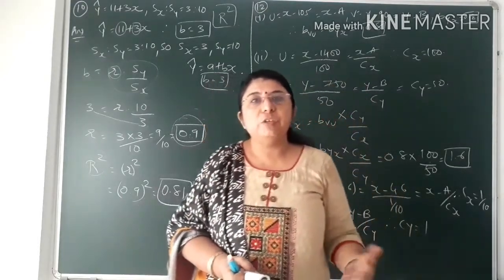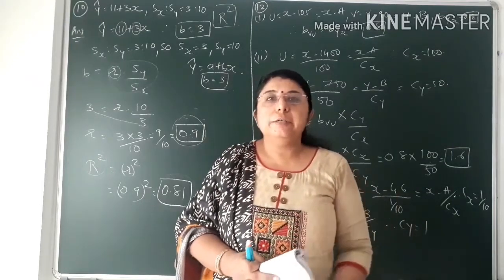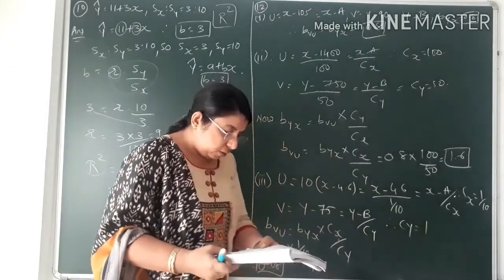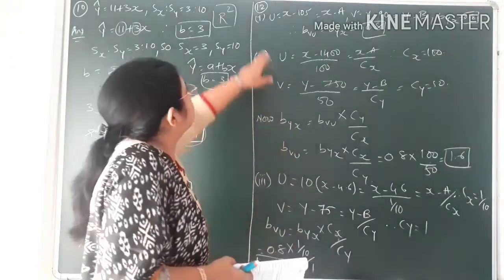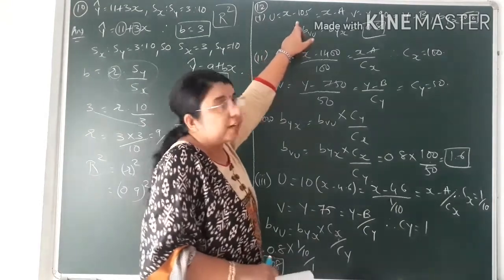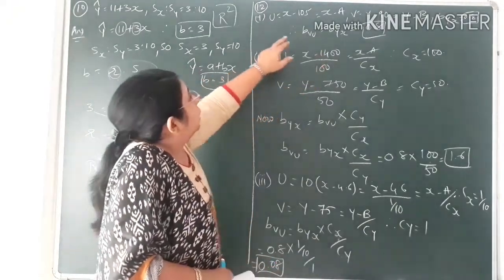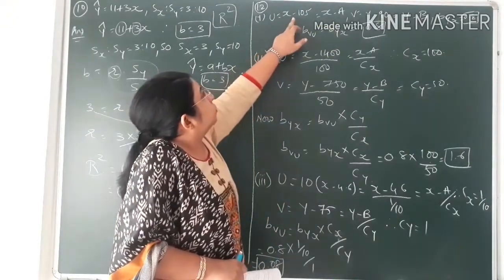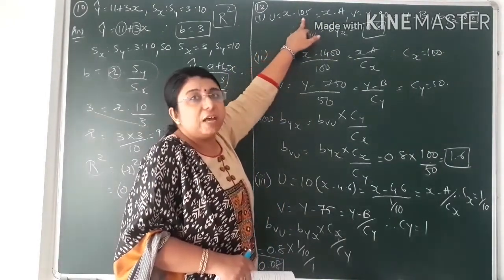Depends, the value of bvu would differ according to the conditions of u and v. Okay, so now the first condition that has been given to you, that is, you can see the first condition that I have written over here, u is equal to x minus 105, that is given to you. So what would be 105? That is the value of a.